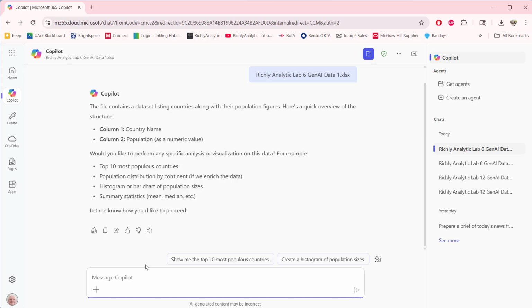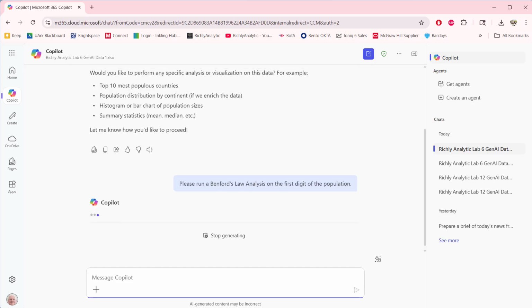And so we could ask it to show the last few lines of data. We could have it run various analyses. But I think we're going to go ahead and get started. I'm going to come right out and say, please run Benford's law on the first digit of the population variable.